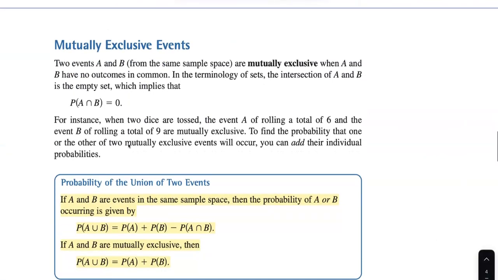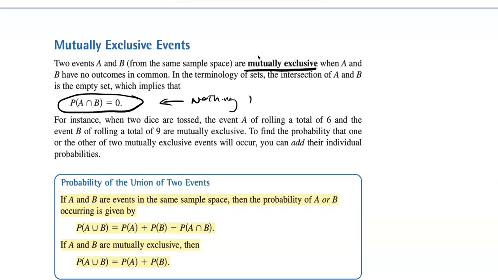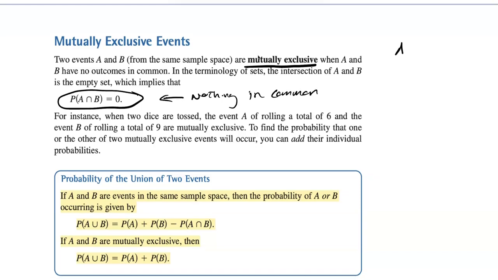How about mutually exclusive events? Two things are mutually exclusive if they have nothing in common. For example, if set A was 2, 4, 6, and set B was 1, 3, 5, and I asked, what's A intersection B? Intersection means what they have in common. Well, in this case, they have nothing in common, so it'd be 0.